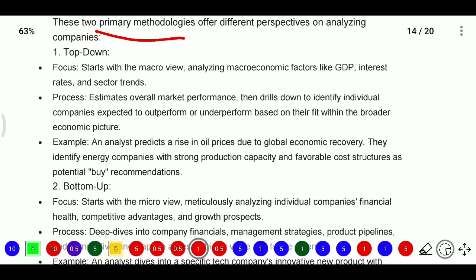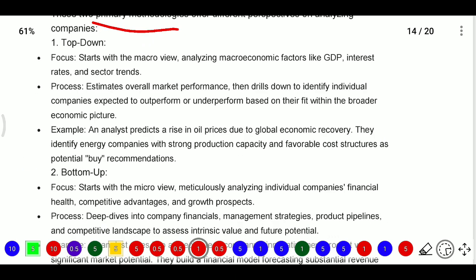So here macroeconomic factors will be like GDP, interest rate, sector trends, whatever there will be. We will analyze those macroeconomic factors in the top down case. Here the process will start with estimating the overall market performance and then drill down to identify the individual companies expected to outperform. So they will first see the overall market performance.